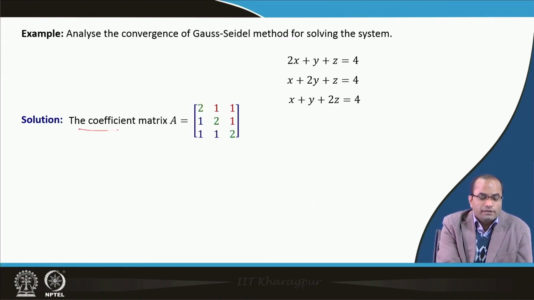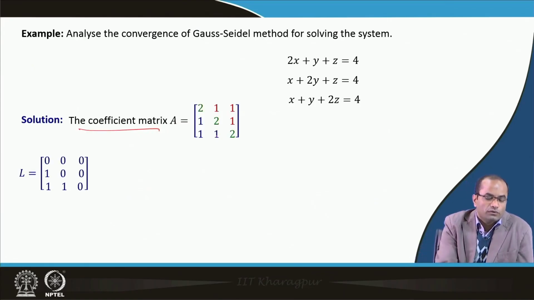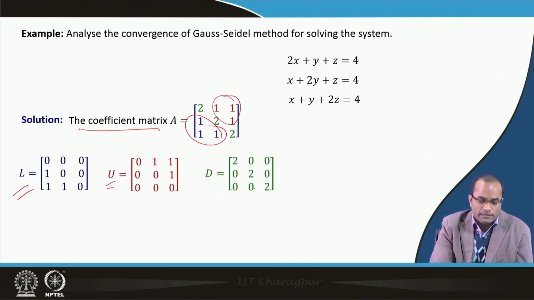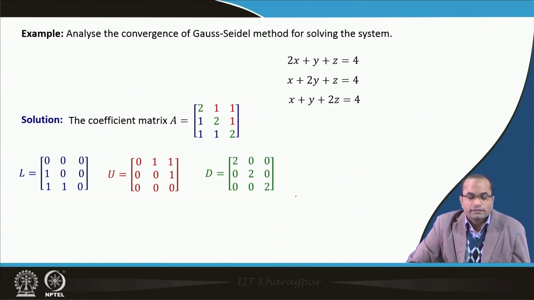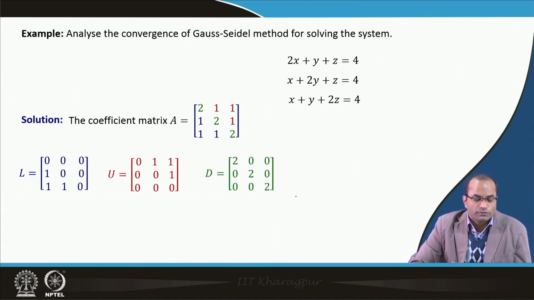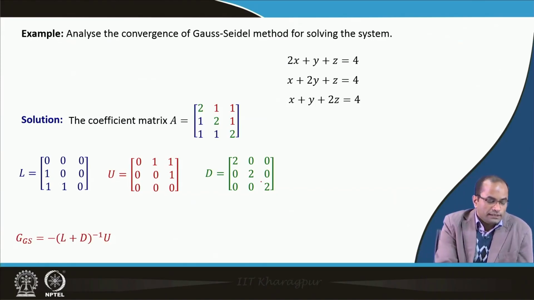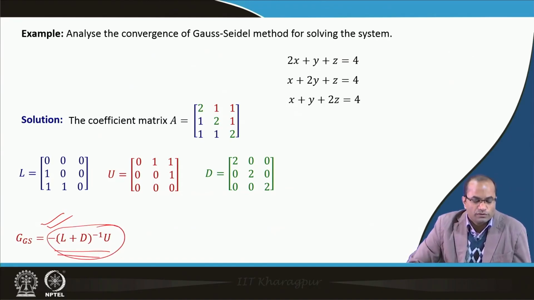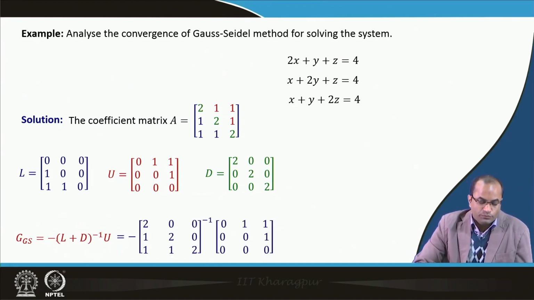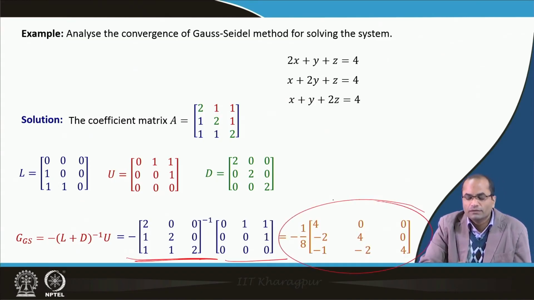So, in that case our coefficient matrix is here, we have the lower triangular matrix, we have the upper triangular matrix, and then we have the diagonal matrix taking these diagonal entries as 2 2 2 and the rest 0 there. Then for Gauss-Seidel, we know the iteration matrix, that is (L plus D) inverse U. So, we can compute that, we need to compute this inverse here, and then we have to multiply. Finally, we got this matrix which is the iteration matrix.